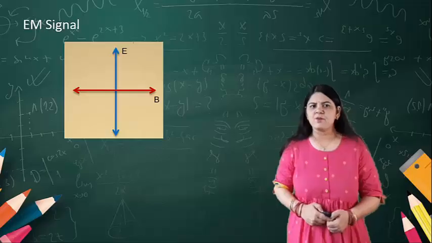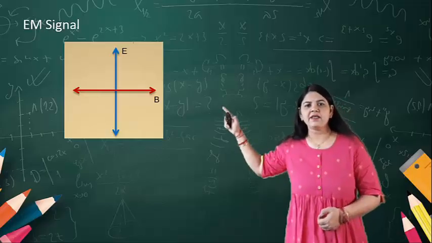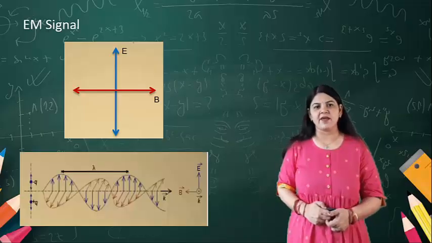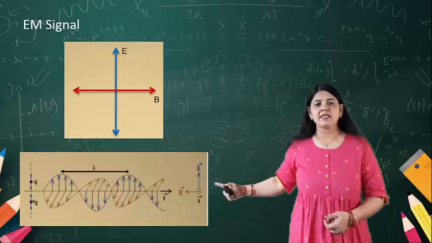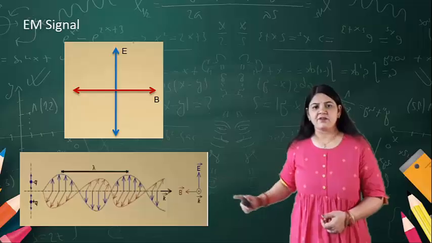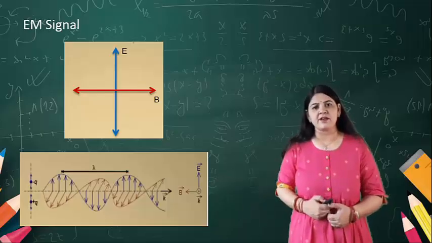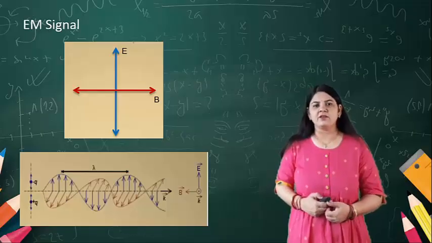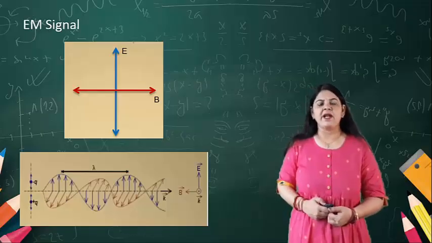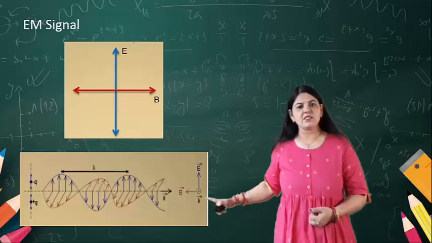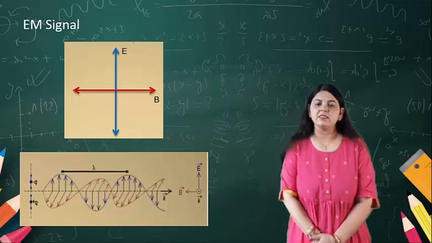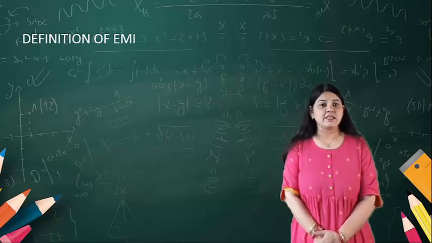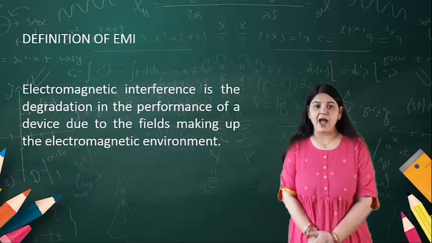What is an electromagnetic signal? Here in the diagram you can see the electric as well as the magnetic waves, and how they travel. We know that they are perpendicular to each other. This way the electromagnetic signal travels through space. What is the definition of EMI?